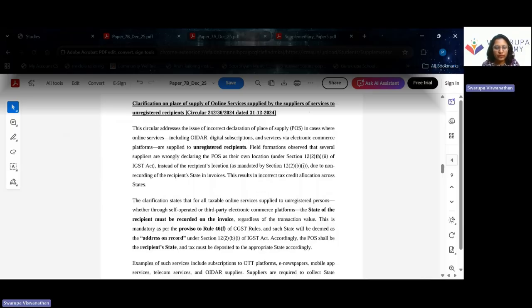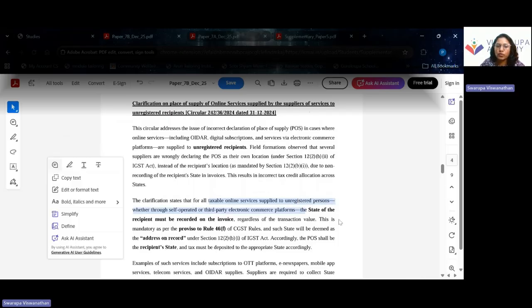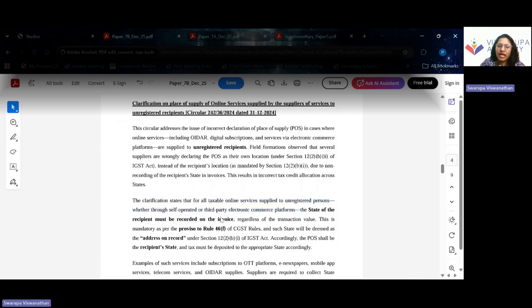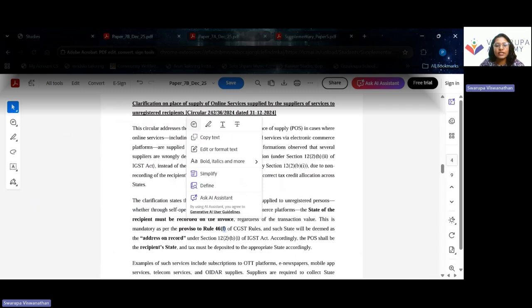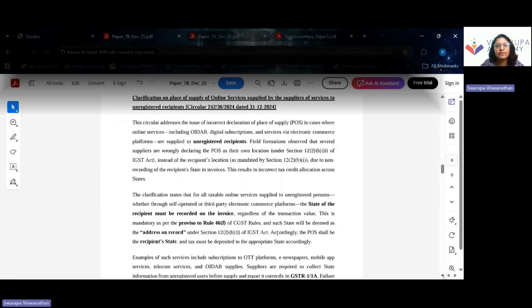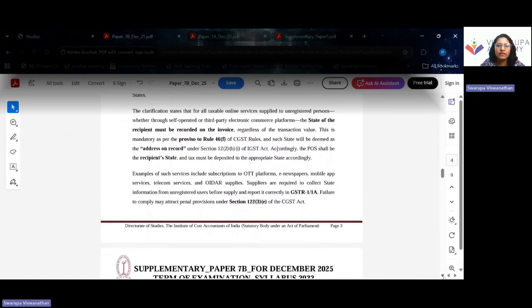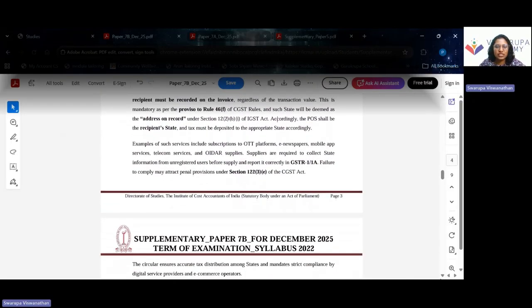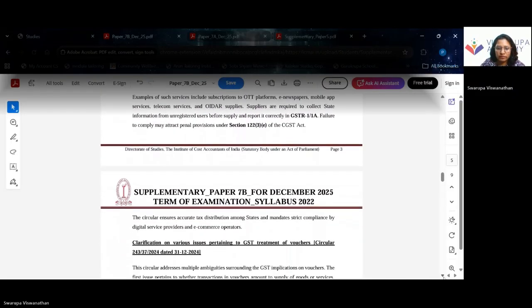whereby the services have been availed by an unregistered person and the supplier being a registered person. So the clarification states that all taxable online services which are supplied to unregistered persons, either self-operated or through an e-commerce platform, the state of the recipient must be recorded in the invoice. This is a mandatory requirement, and as per the recipient state, accordingly CGST, SGST or IGST will apply.